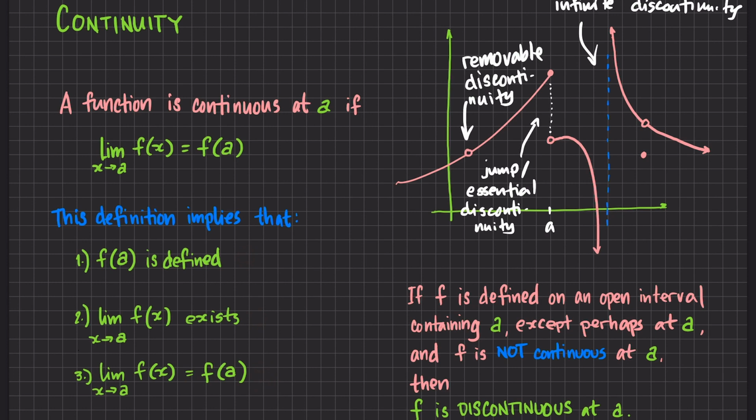Now, this type of discontinuity, this is still an essential discontinuity. Again, maglilift tayo ng pen, drawing up, point, and then continue to draw. So may butas, may discontinuity. But again, you can redefine the function para yung point na to ililipat natin dito. So this is still considered a removable discontinuity even if f of a is defined, the limit exists, pero look, the third condition is not fulfilled. So these are the types of discontinuities that we will encounter. Yan lang naman, yan lang naman when we're talking about continuity at a point.